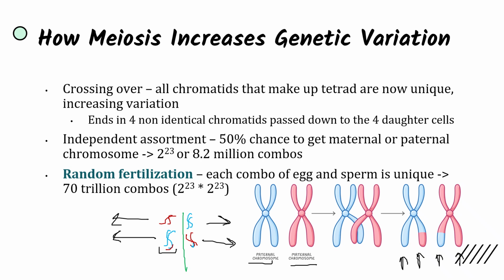And now going even beyond the creation of unique eggs and sperm, when these combine during sexual reproduction, especially because each one is unique, you're able to create 70 trillion genetic combinations, because you're now multiplying the genetic probability of a single unique egg from one parent and a single unique sperm from the other. So there's so many combinations that can happen that increase genetic variation within the population.